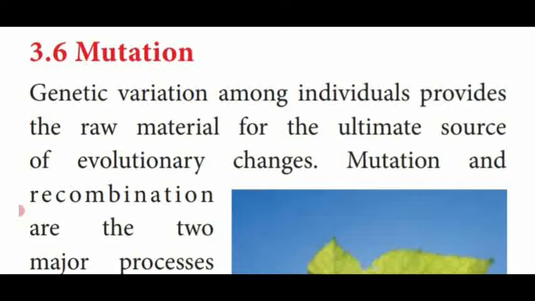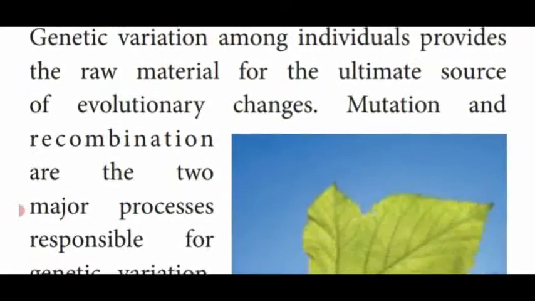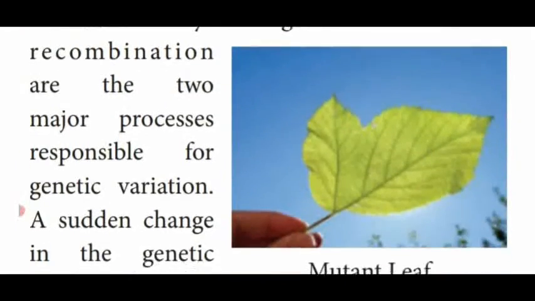The newly formed organisms show genetic variation, and this genetic variation takes place with the help of two important processes. One is mutation, another one is recombination. These two processes lead to evolutionary changes, so these two are very important in genetic variation.